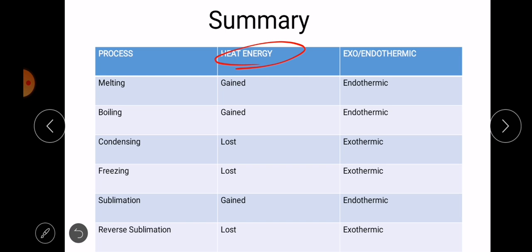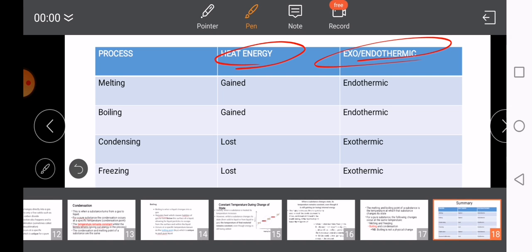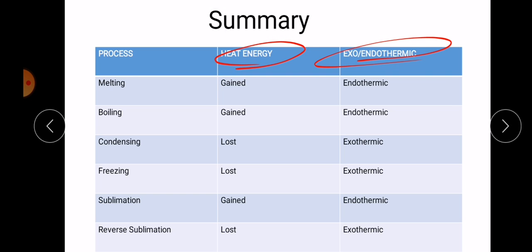For each process, what happens to heat energy? Is it exothermic or endothermic? Exothermic is when energy is released, or energy is lost. Endothermic is when energy is gained. Melting: heat is gained, and therefore it's endothermic. Boiling: heat is gained and it's endothermic. Condensation: heat is lost and it is exothermic. Freezing: heat is lost, it is exothermic. Sublimation: heat is gained and it's endothermic. Reverse sublimation: heat is lost and it's exothermic.